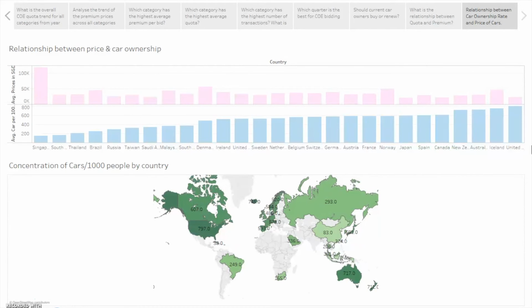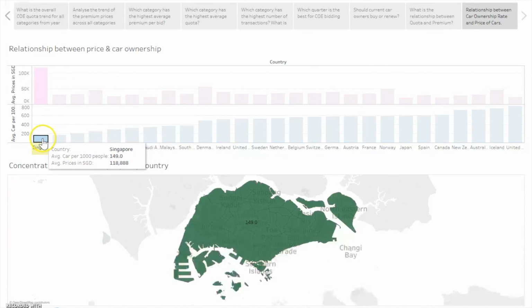We would like to find out if there's any relationship between car ownership rate and the price of cars. For sub question A, from the sample data given below, which country has the lowest car ownership rate? For this question, we'll be looking at the graph, and from there we can see that out of all countries within the sample data, Singapore has the lowest car ownership rate at only 149 cars for every 1,000 people. For sub question B, we will be questioning why this is so. We will be using the price of the Toyota Corolla Altis as the basis of comparison because it's the most sold car worldwide.